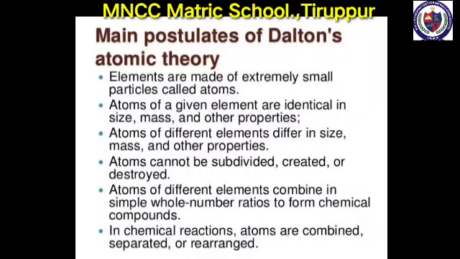Number 5. Atoms of different elements combine in simple whole number ratios to form chemical compounds. Number 6. In chemical reactions, atoms are combined, separated, or rearranged. Number 7. The mass of an atom can be converted into energy. The modern atomic theory is the basis for all the studies of chemical and physical properties that involve atoms.